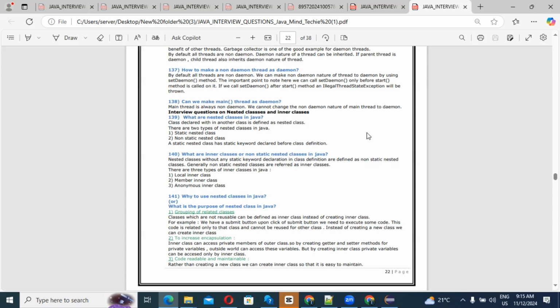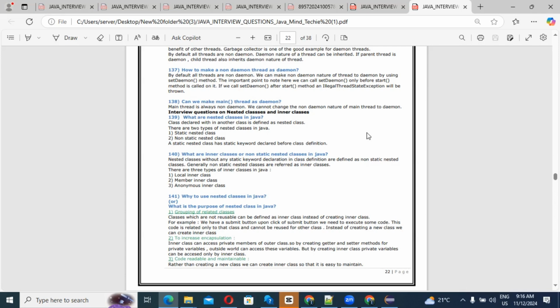This is the main important thing. So there are three types of inner class in Java. The first is local inner class, second is member inner class, and third is anonymous inner class. These three classes we have, right?